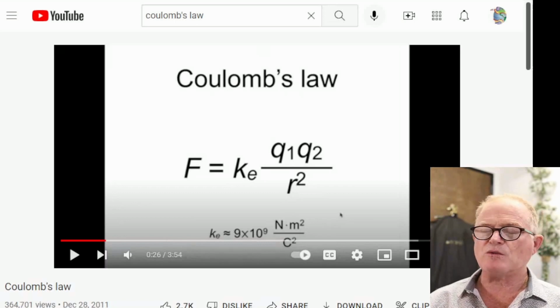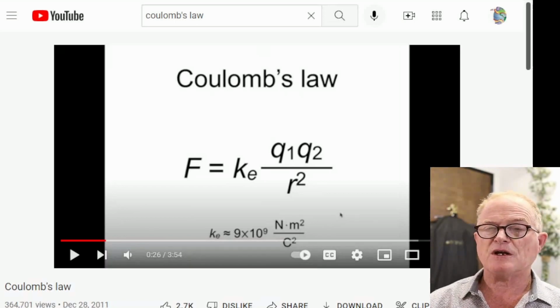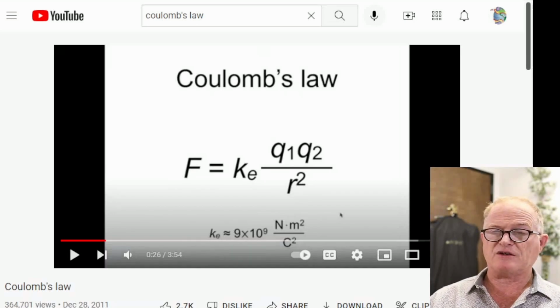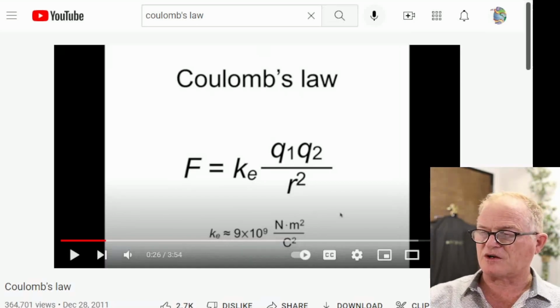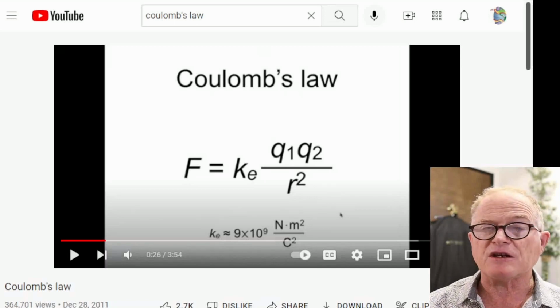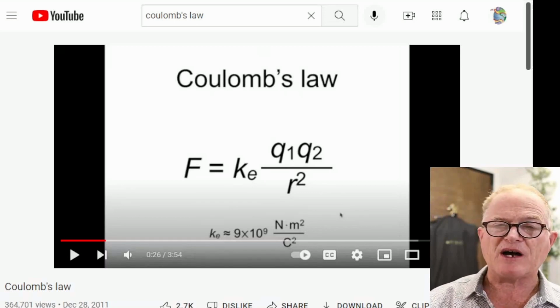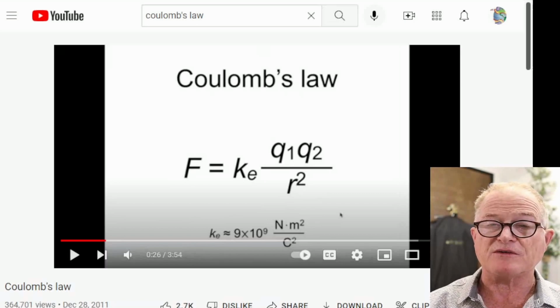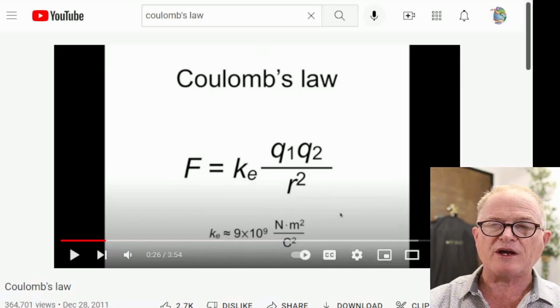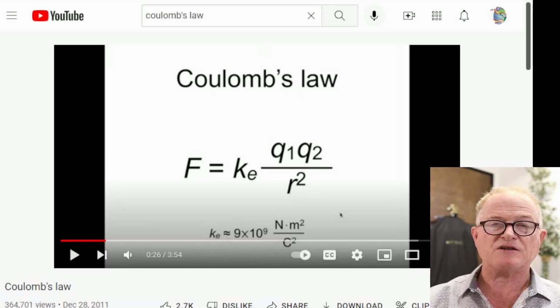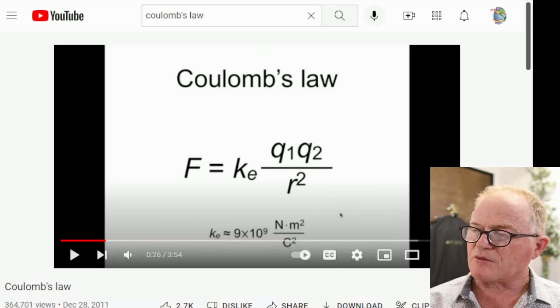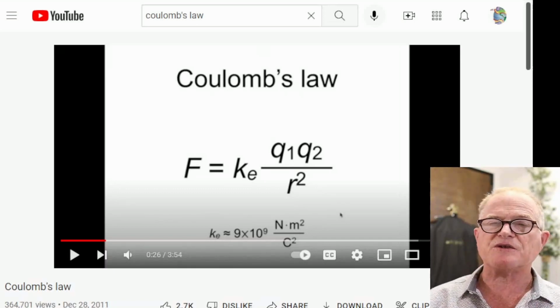In this equation, you see Q1, Q2, those are the charges. And normally when people consider Coulomb's law, the Q1 and the Q2 do not change. And they certainly don't change having anything to do with distance, because the distance in this one is the r squared. But that's actually what's happening with H2O. As they come together, the difference between the positive and the negative disappears. It continues to disappear all the way up until they completely come up next to each other, at which case it completely disappears altogether.